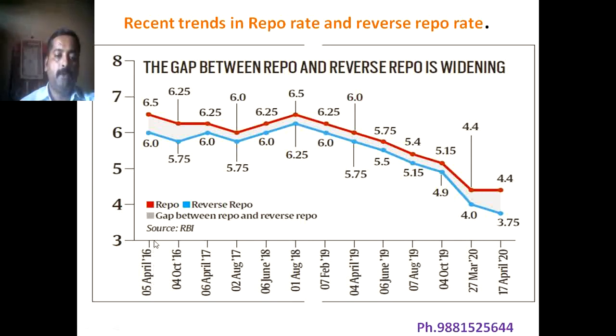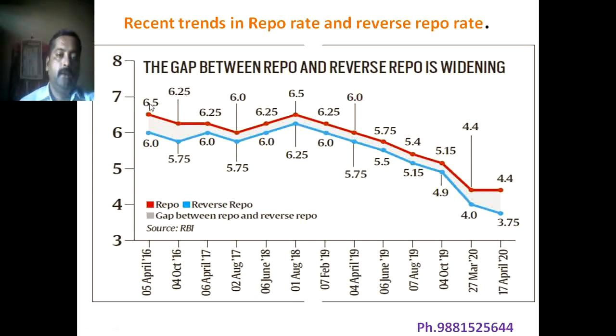On 5th April 2016, the repo rate, which is indicated by the red line, was 6.5%, and on the same day, the reverse repo rate was 6%. Now, in October 2016, the repo rate reduces to 6.25.